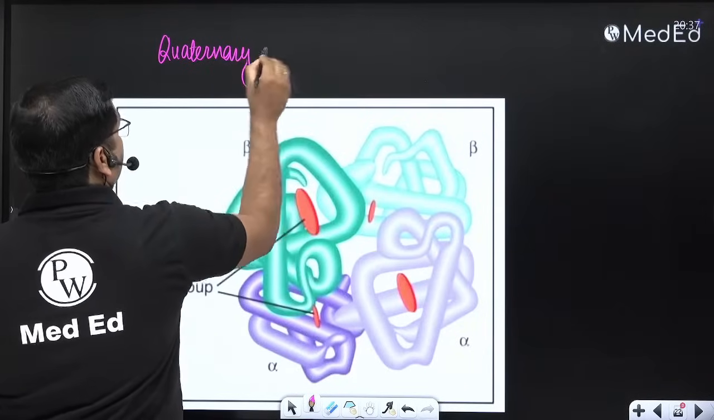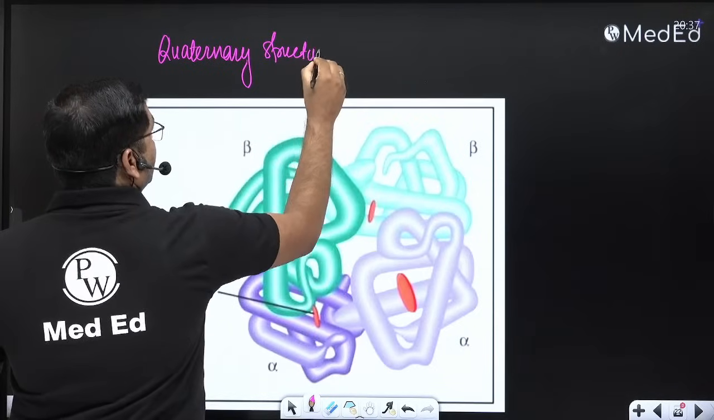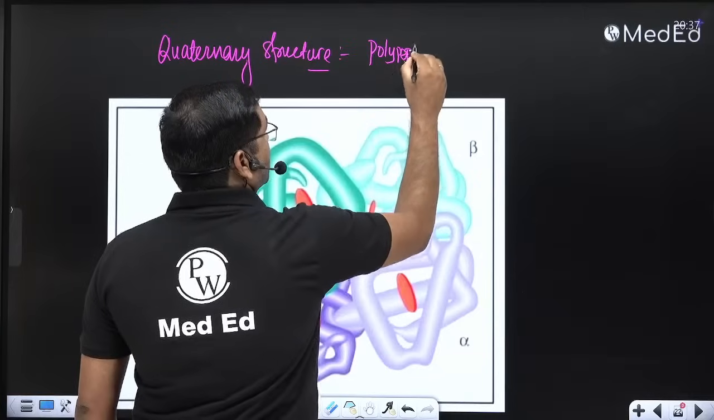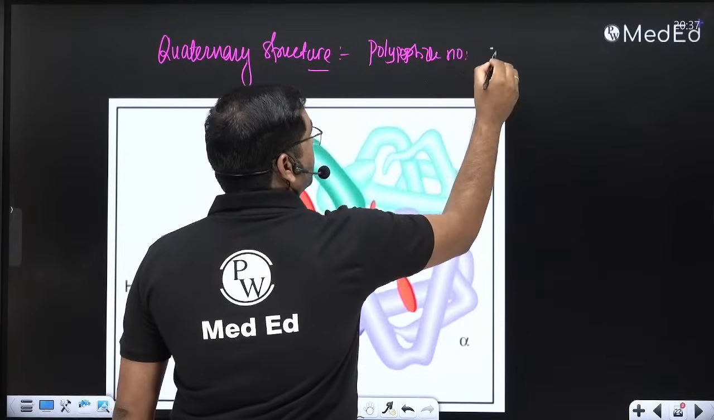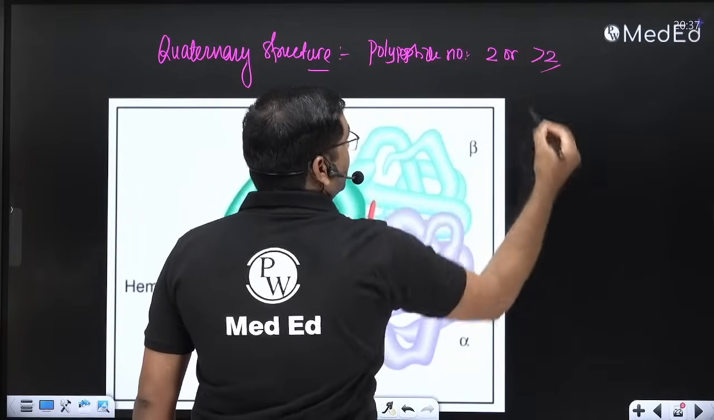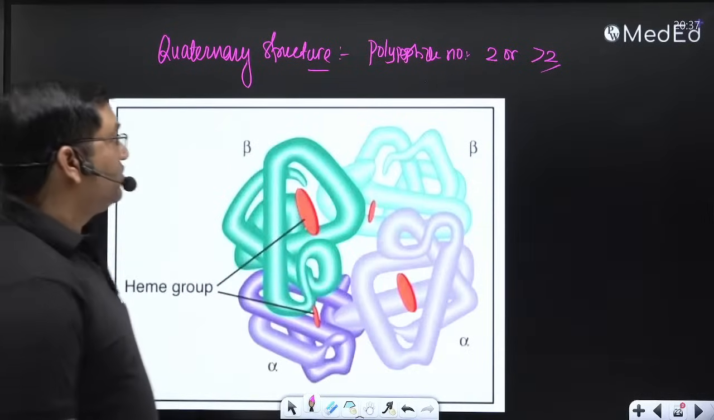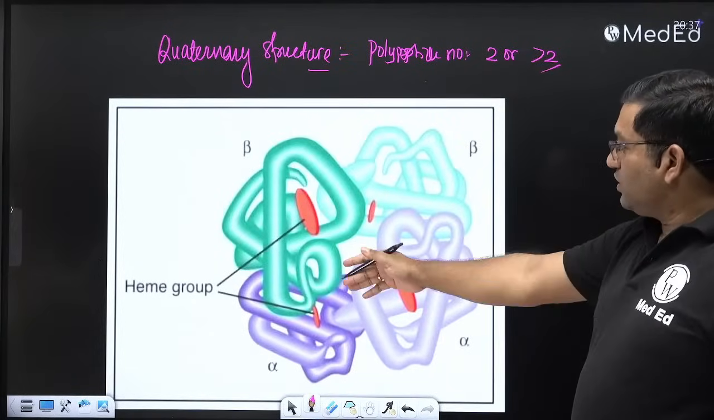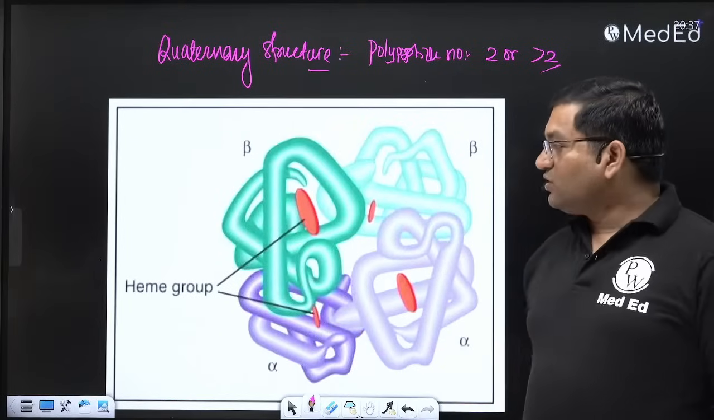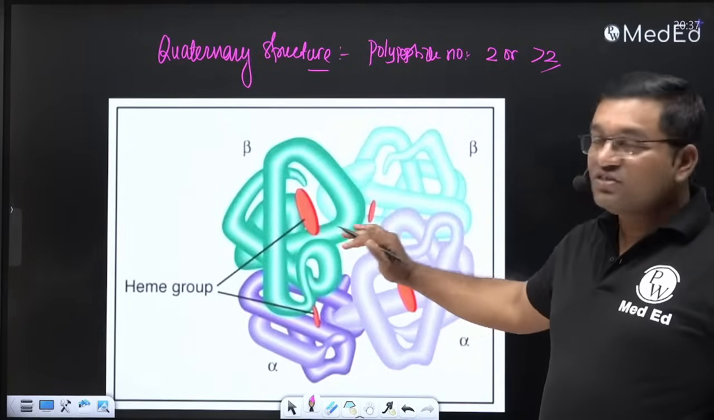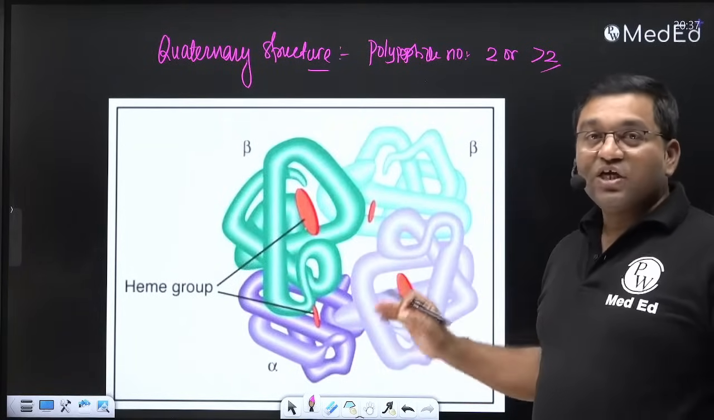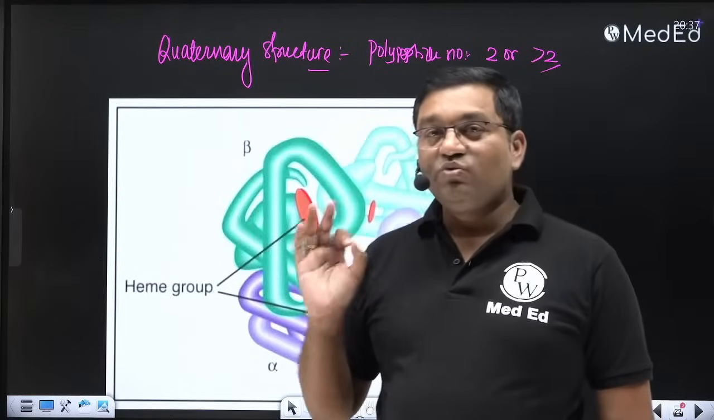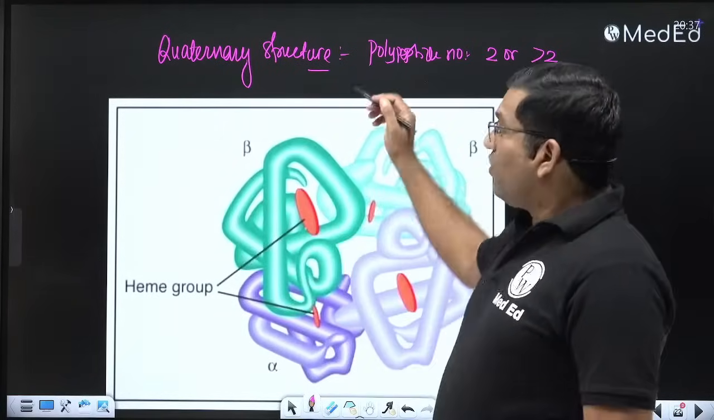Quaternary structure. When the number of polypeptides is 2 or more than 2, it is quaternary structure of protein. Hemoglobin carries the oxygen molecule. It has 2 alpha chains and 2 beta chains. Hemoglobin molecule is a quaternary structure of protein. 4 units are there, 2 alpha chains, 2 beta chains. It is important in carrying the oxygen to the tissues.